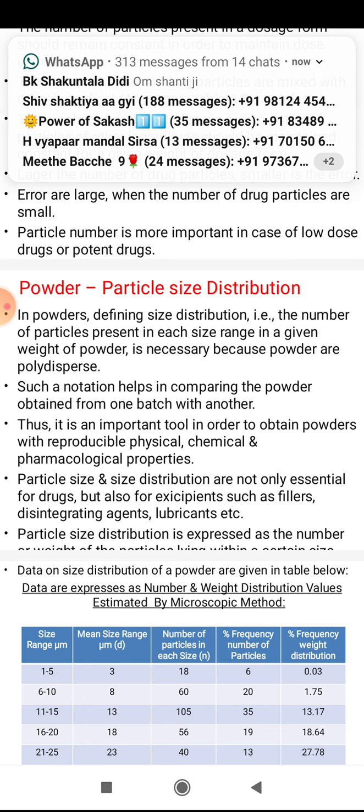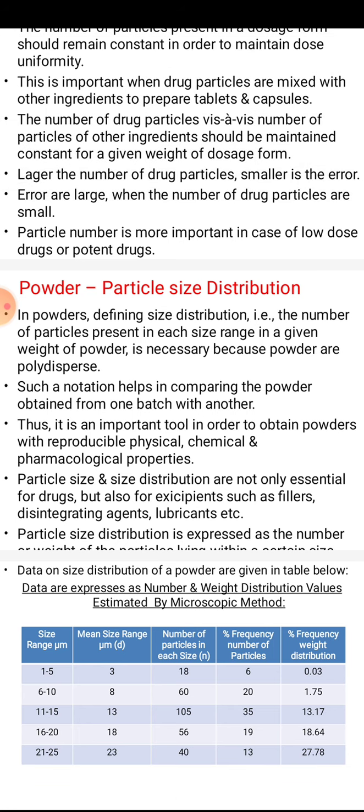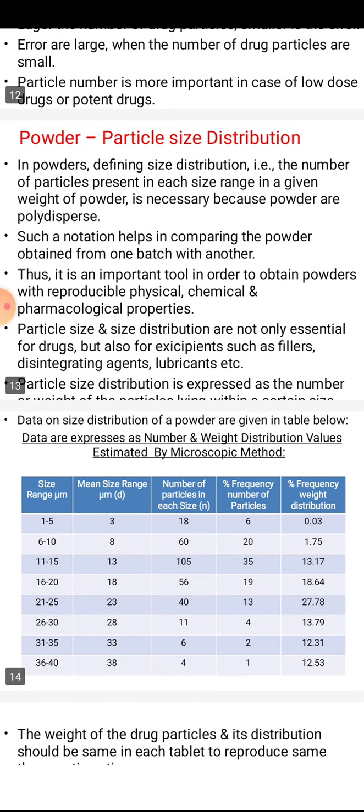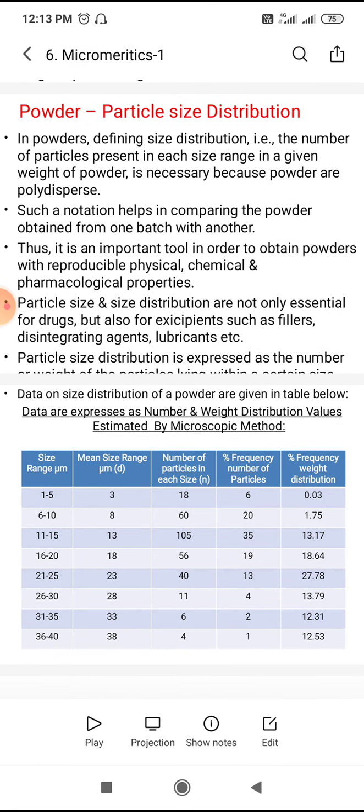In powders, to define size distribution, the number of particles present in each range in a given weight of powder is necessary. Such a notion helps in comparing the powder obtained from one batch with another, in which the size distribution is used to express the number or weight of particles lying in a certain size range.